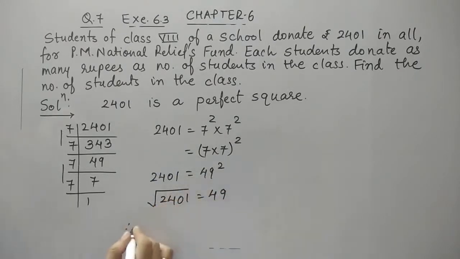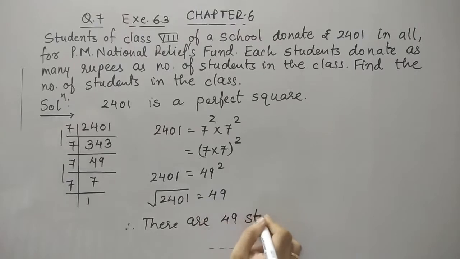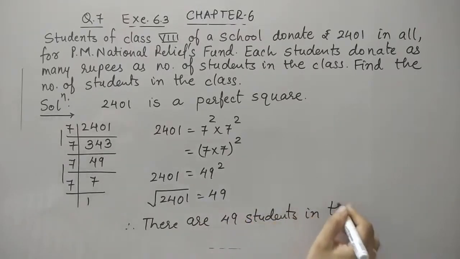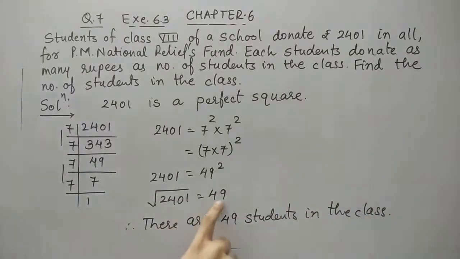Therefore there are 49 students in the class. How? 49 students and each student pays 49 rupees. So 49 into 49 is 2401. So this is the answer.